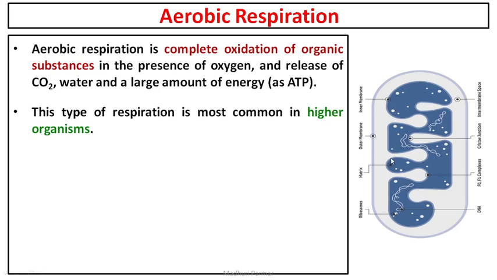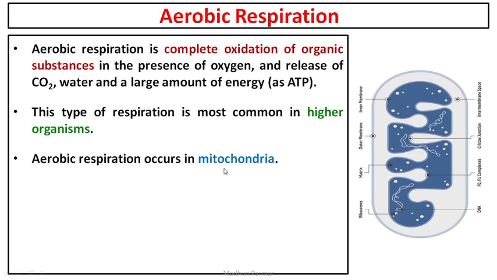This type of respiration is most common in higher organisms. Aerobic respiration occurs in mitochondria. So you require mitochondria for aerobic respiration to take place. Clear? Even in bacteria, there is aerobic respiration. They also have the Krebs cycle, but we shall not go into the detail.